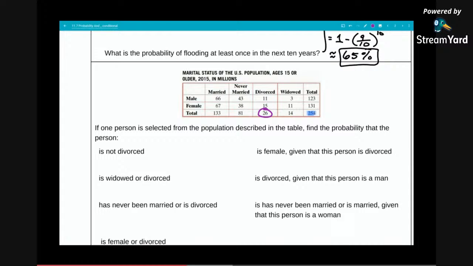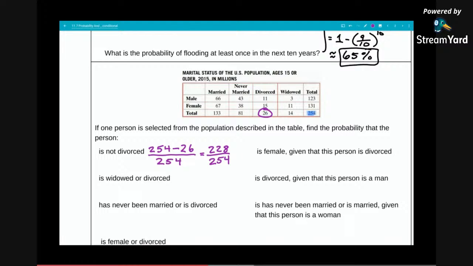I find a number that is divorced, 26. So if there are 254 total respondents, but 26 are divorced, that means 254 minus 26 out of 254 is the probability of selecting one not divorced, which comes out to be 228 out of 254.